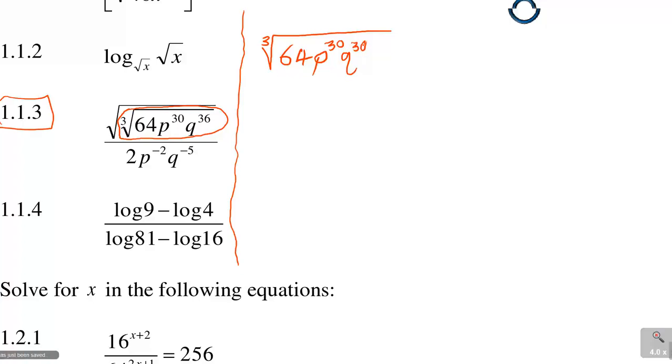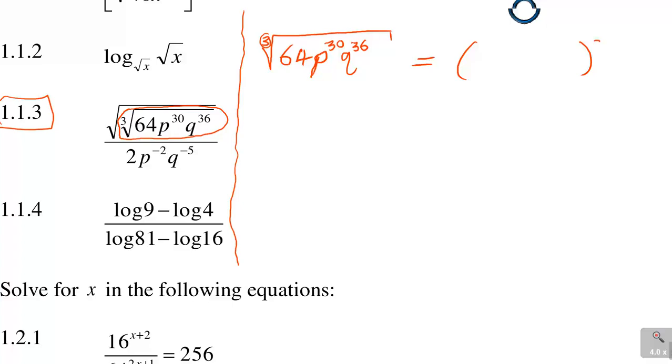Now, this cube root is the same as putting a bracket and the power becomes 1 over 3. It's not over 3, it's a power.